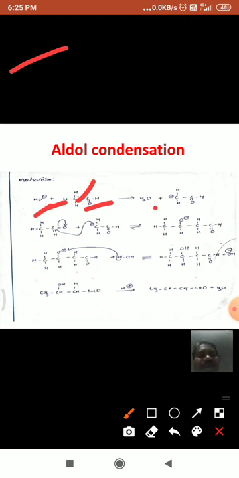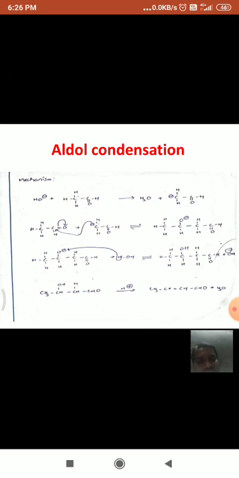Moreover, the formed carbanion is stabilized by resonance structures. This minus charge comes here, and the C double bond goes to oxygen. That means it undergoes resonance structures, so it is stabilized. The alpha hydrogens are acidic in nature and can be easily removed as H plus by means of a base.